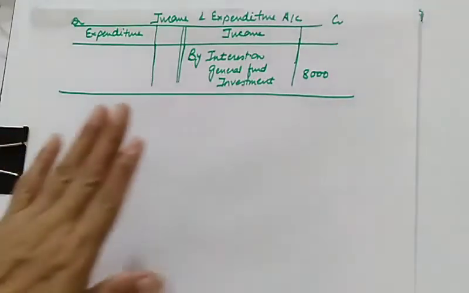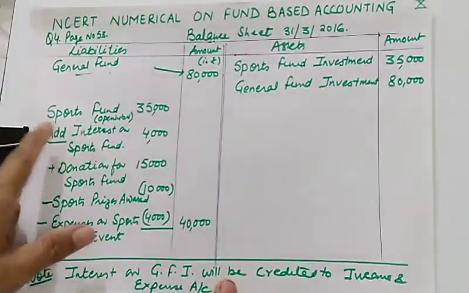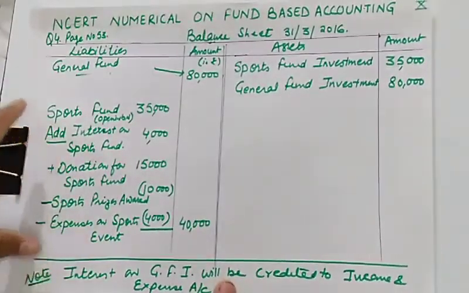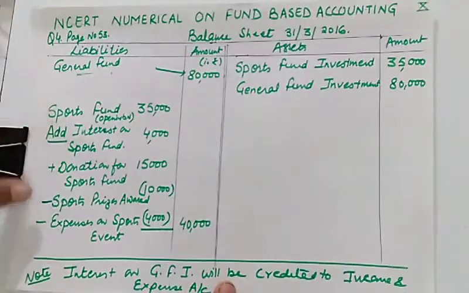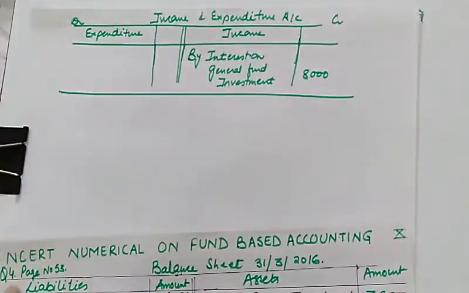Yes. So I hope till this point it must be clear to you, the difference in treatment between income of general fund and income of specific fund. I repeat, income of specific fund will be added in that specific fund only, but income from general fund will not be added here. It will be shown in income and expenditure account.